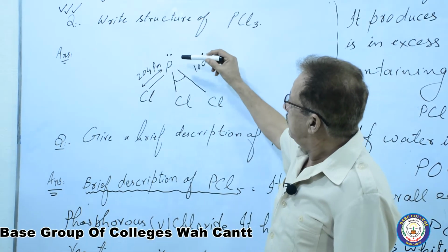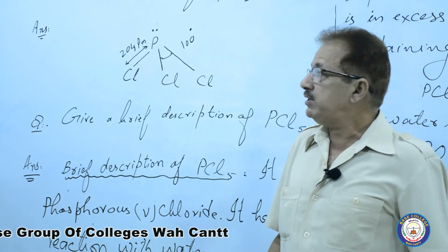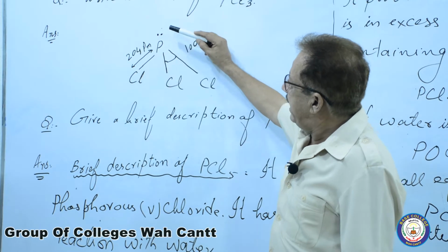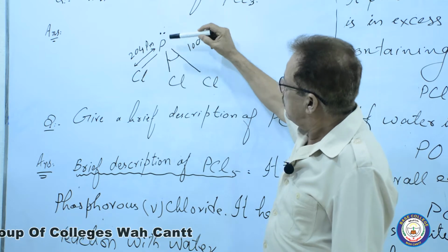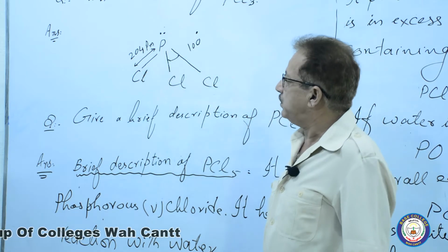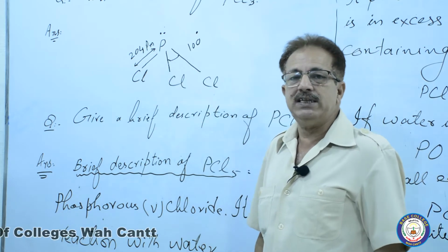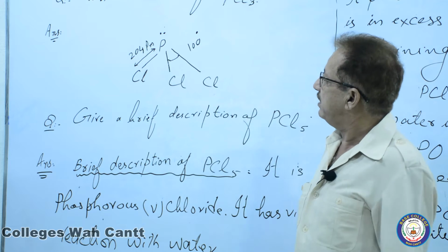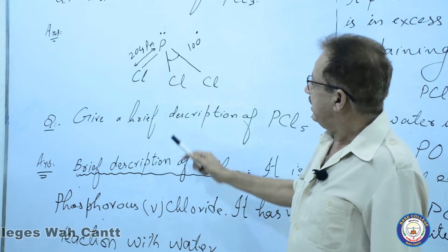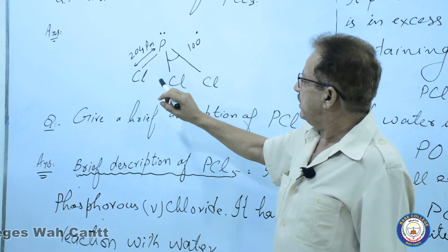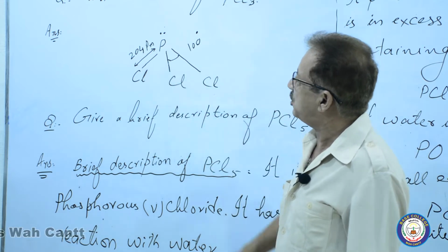PCl3, P belongs to group number 5, the nitrogen family. It has 5 electrons in its valence shell. 3 electrons of the phosphorus are being consumed in the bond formation with 3 Cl atoms, and 1 lone pair is present on the phosphorus. This is the structure. It is given in your book. You have to memorize, you have to learn the structure.